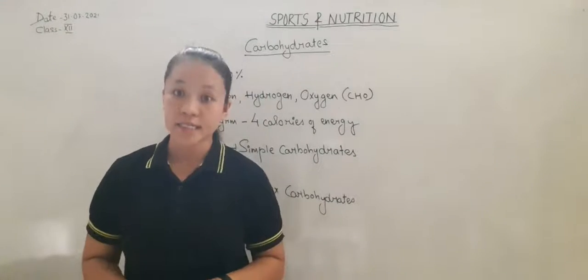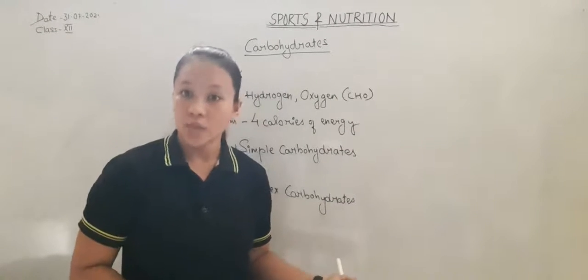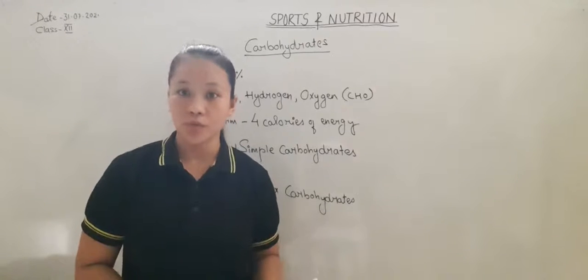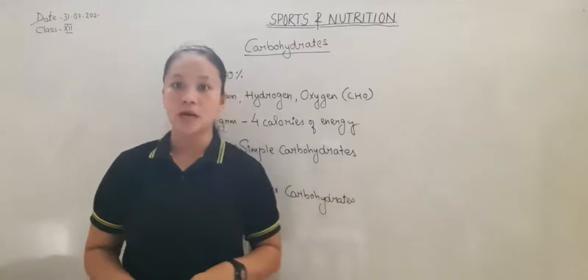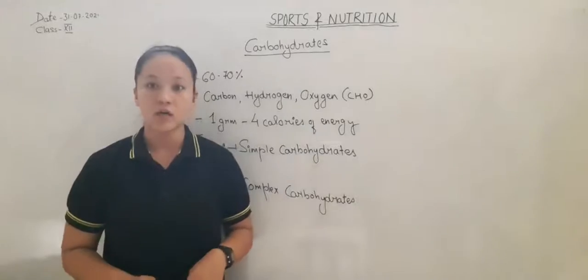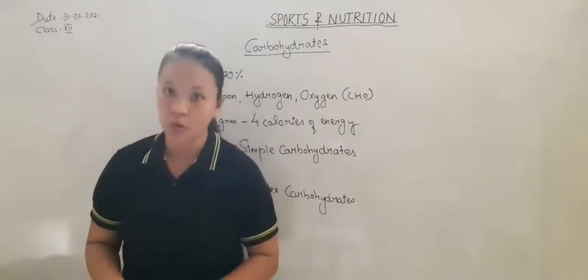But the energy contained in complex carbohydrate is more as compared to simple carbohydrate. Therefore, we should take more complex carbohydrate in our diet.